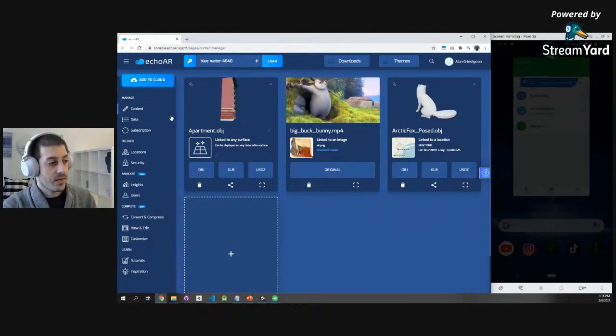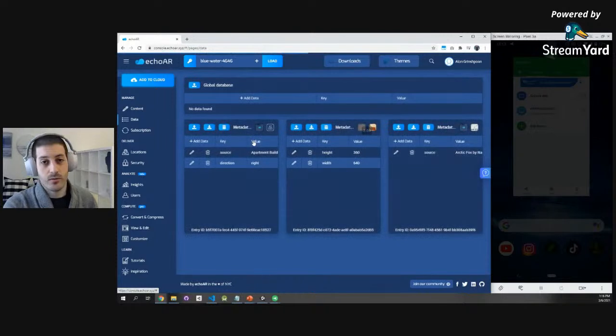Okay, so we saw the content page. Let's see the data page. This is the page where you already know how to add data associated with each 3D model, but you can also add data that is associated with anything, basically with your entire application.